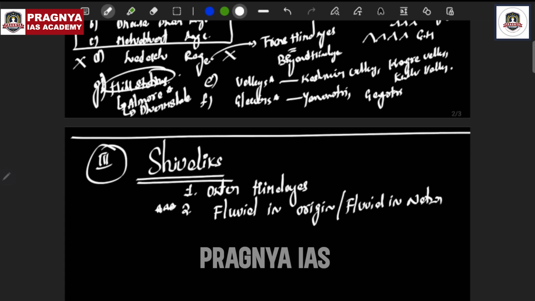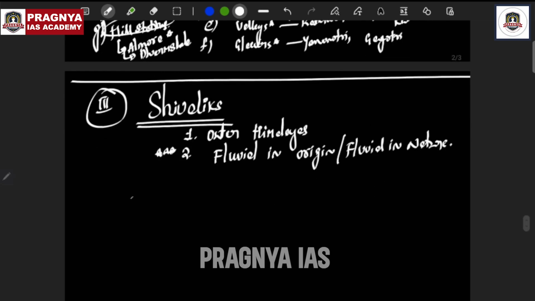So that means what? They are not the result of plate tectonics. That is, compression of the sea sediments resulted in the formation of the fold mountains of Greater Himalayas and Middle Himalayas. They are the result of the process of plate tectonics, but the Shivaliks are not directly related to plate tectonics. So I will make you understand easily. Definitely it will be a little bit confusing.